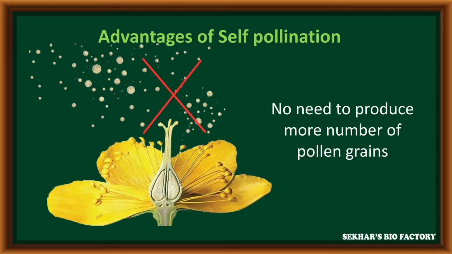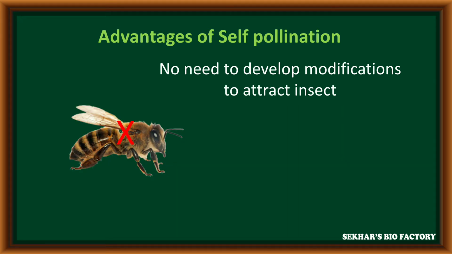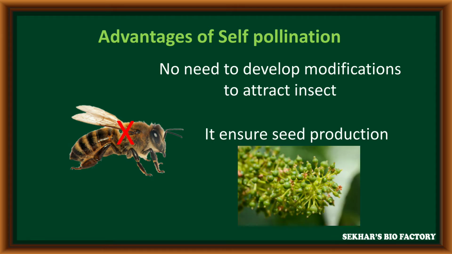In flowers which perform self-pollination, there is no need to produce a large number of pollen grains. Frequently, flowers undergo modifications or changes to attract insects for pollination, but in self-pollination there is no need for any such modifications. Self-pollination also ensures seed production in plants.